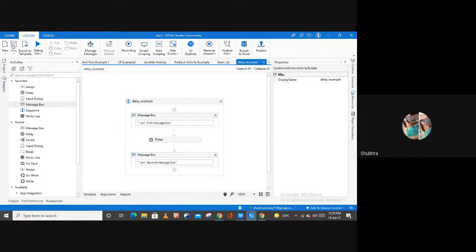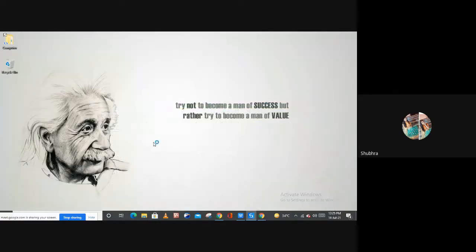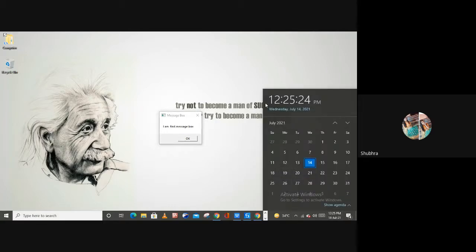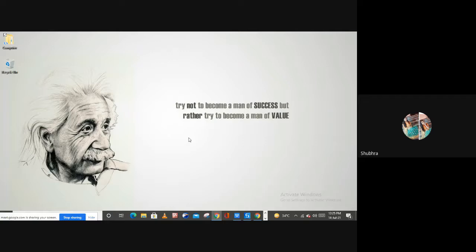Simply save your process, and now let me run this file. So as you can see, message box, I am the first message box. Now let me open the time also, right? So as you can see, the time is 12:25:26. This is the seconds, right? Now let me hit OK.